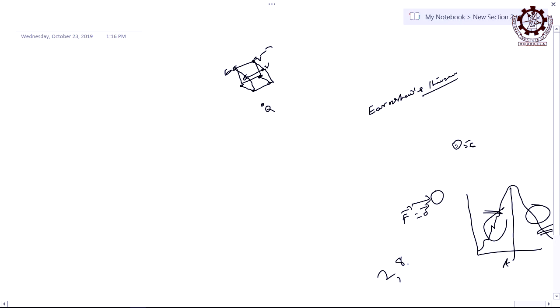And the magic number nuclei, what do you mean by magic number? What are the magic numbers? 2, 8, 18, 32, like that there are a few numbers which are magic. Not all, right. These nuclei are very stable again, that is why the magic number tells that they are also stable, but not like iron. That is why there are peaks. At helium there is a peak, which implies more binding energy per nucleon.